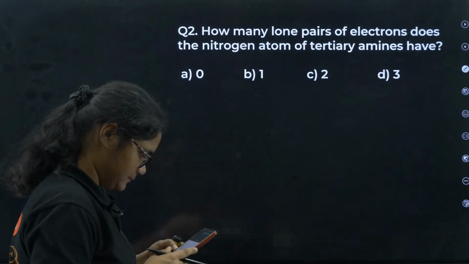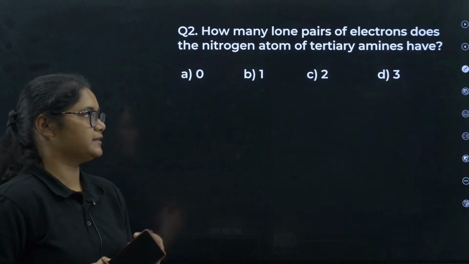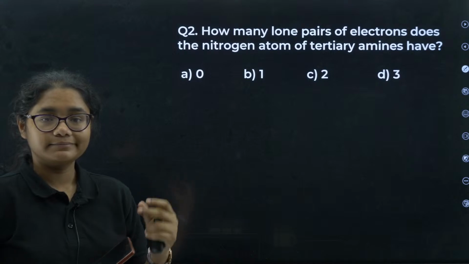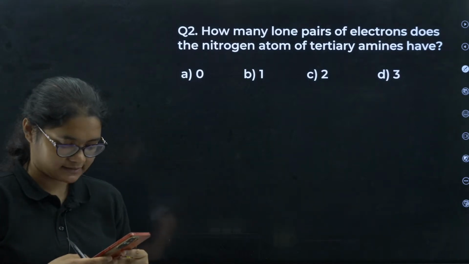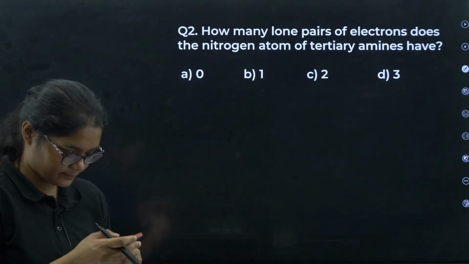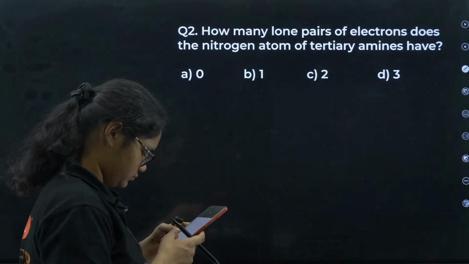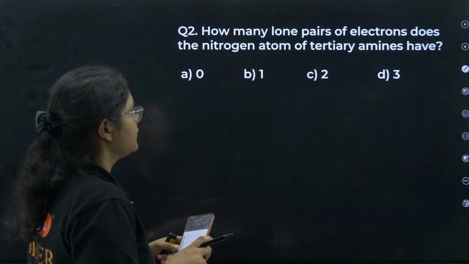How many lone pairs are there? Is it 0? Is it 1? Is it 2 or is it 3? Can you answer? Let me see who is answering first in this. Yes, C. No, no, no. No, Aryan. It is wrong.